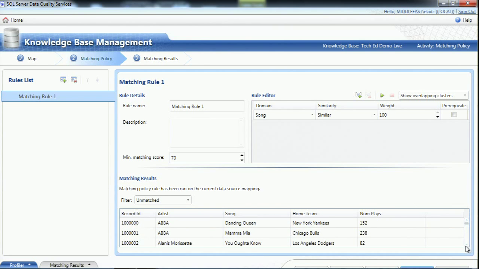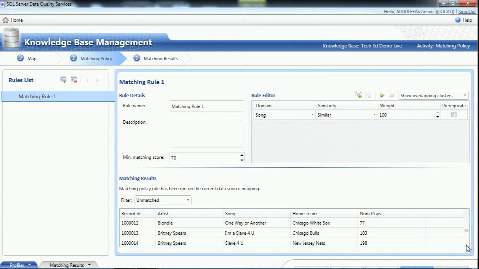So ABBA, Dancing Queen, and Mamma Mia are okay. Alanis Morissette is okay. Billy Idol, White Wedding, and White Wedding Part 1. I should have found that, but it didn't because they are too distant to find them. Okay, let's see what else is there. Britney Spears, I'm a Slave for You and Slave for You, probably the same song. So it seems like my policy is not that good.